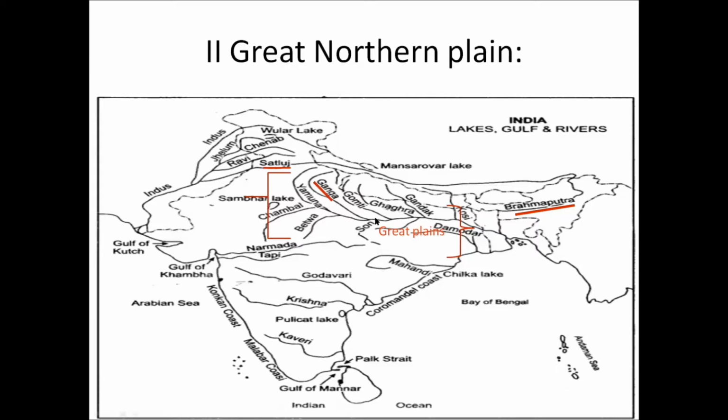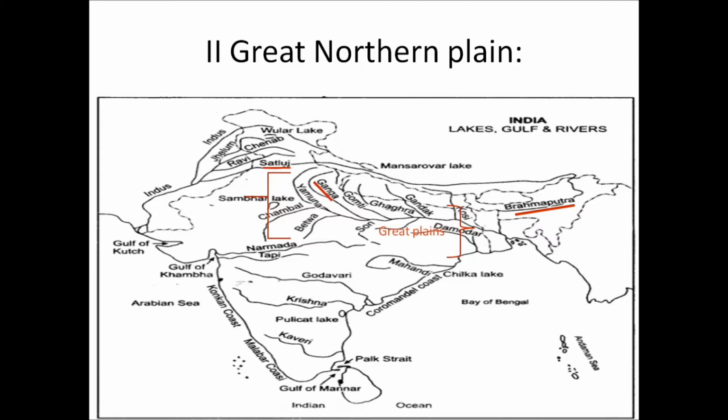As you can see, there are a number of rivers which pass through these plains, and throughout the year they bring with them alluvial. Alluvial means the soil from the mountains, and with the help of this soil these plains are formed. It is considered one of the largest river plains of the world. In the western part, it is narrower than the eastern part. This plain is almost a level land. None of its part is higher than 180 meters above sea level.